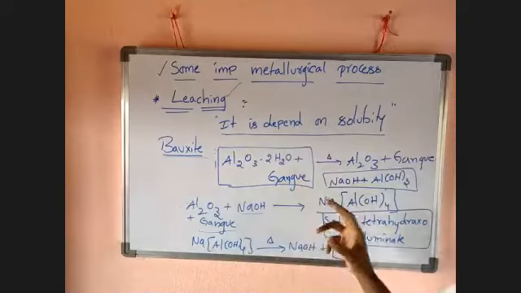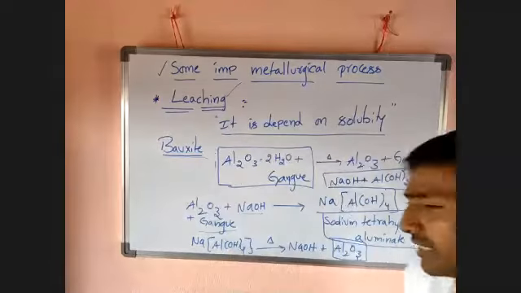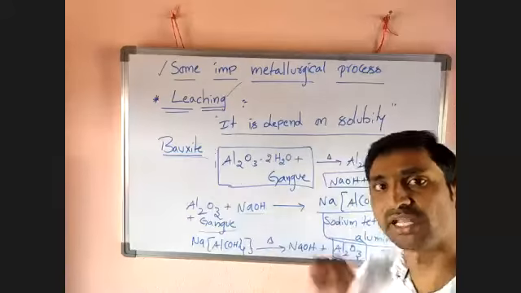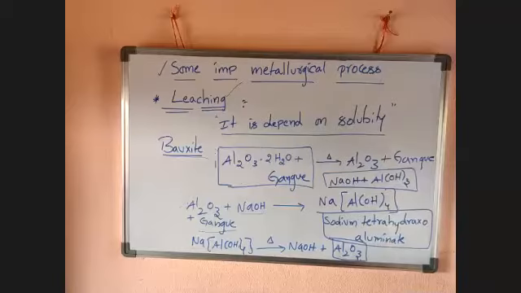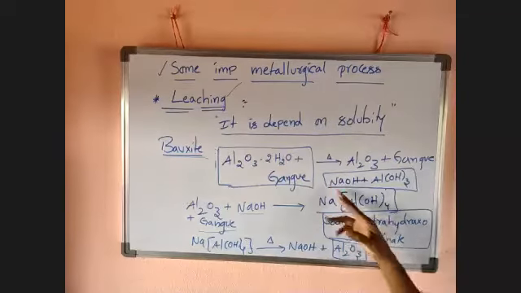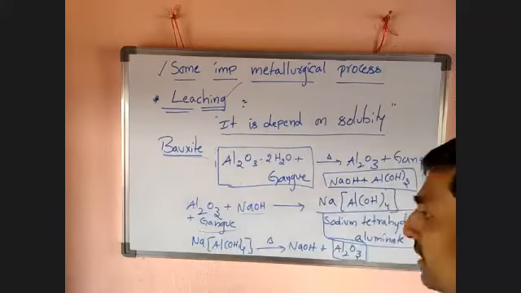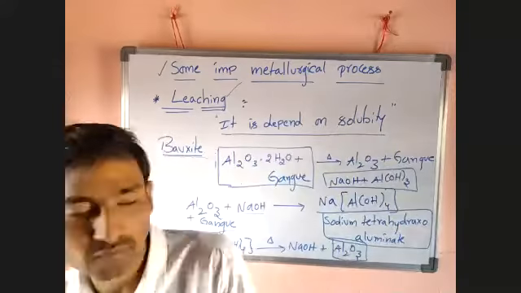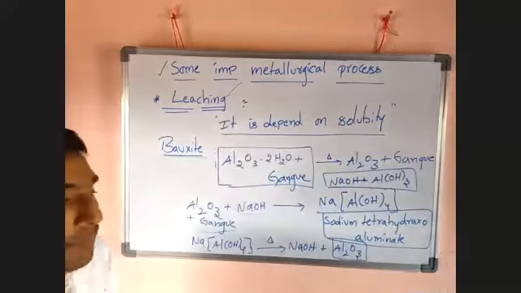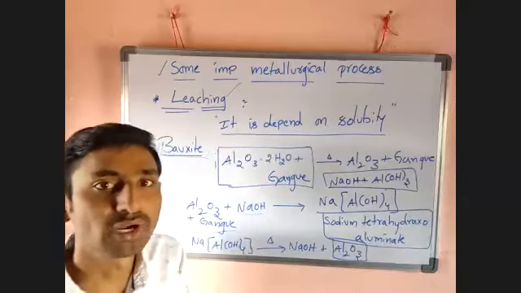When NaOH is added, Al2O3 is readily soluble in NaOH and generates sodium tetrahydroxoaluminate. On heating, it is nothing but NaOH plus Al(OH)3. On heating, this Al(OH)3 easily loses water molecules, leaving Al2O3 ore. Now this ore is purified and has no gangue particles. So this Al2O3 is used for obtaining aluminium by electrolytic refining.